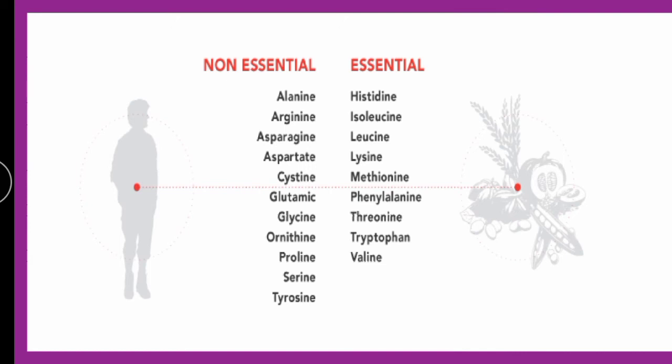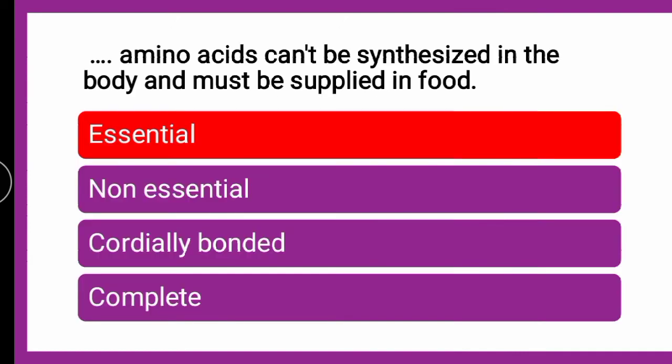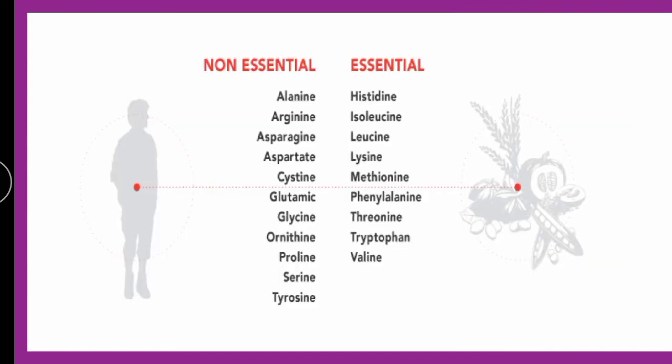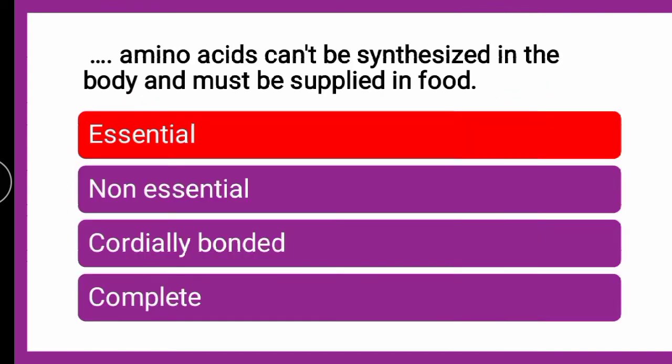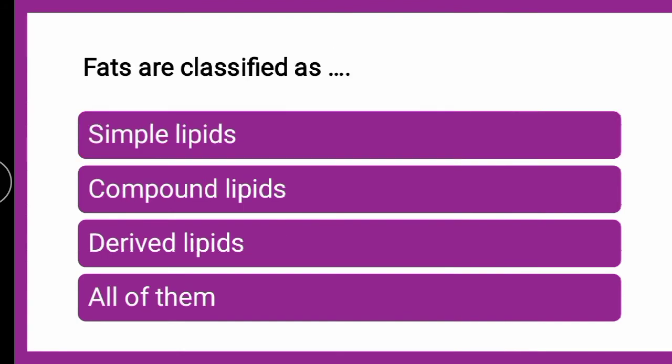Okay, so the correct answer is it is essential amino acid, जो हमें डाइट से मिलता है, बॉडी बना नहीं सकता. नेक्स्ट क्वेश्चन इज, फैट्स आर क्लासिफाइड एज डैश. Whether they are classified as simple lipids, compound lipids, derived lipids, or all of them. So come on, put your answers in the comment box fast. Till that we will go for the explanation.